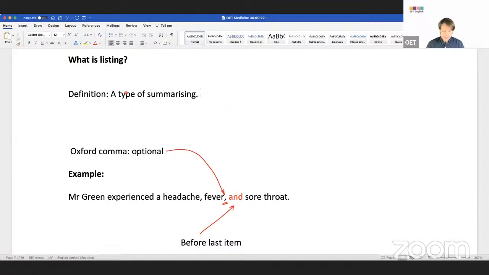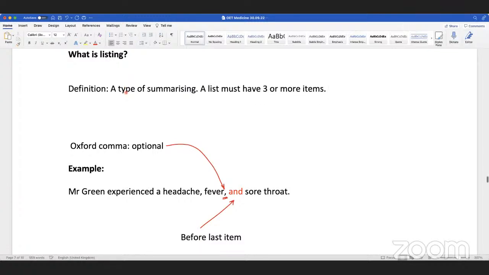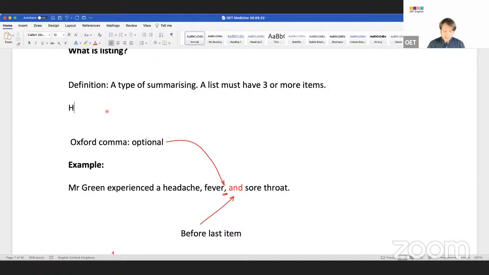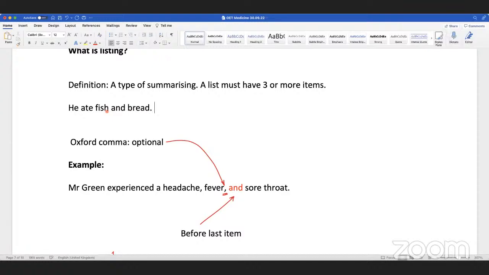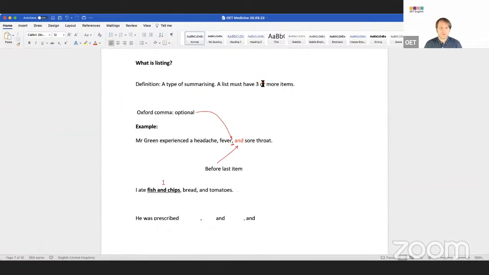A list must have 3 or more items. So can I say he ate fish and bread? Is that a list? No. But is it okay? Yes, it's okay, but it's not a list. So a list must have 3 or more items, okay?